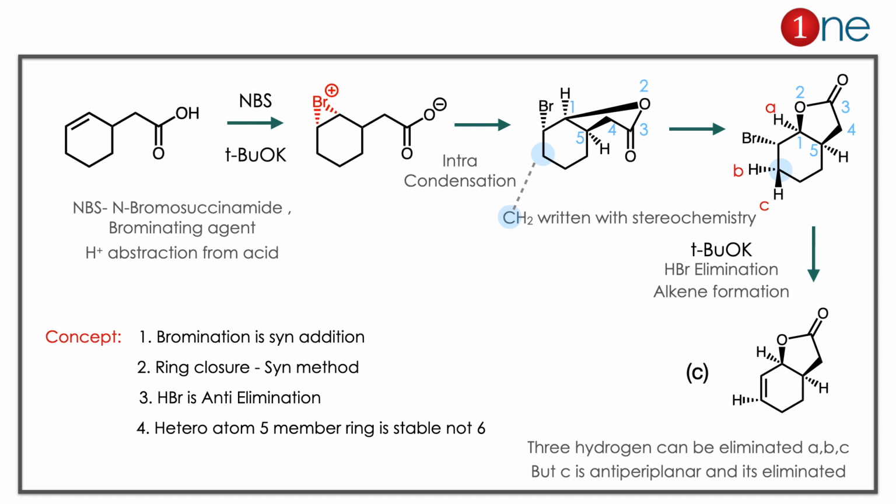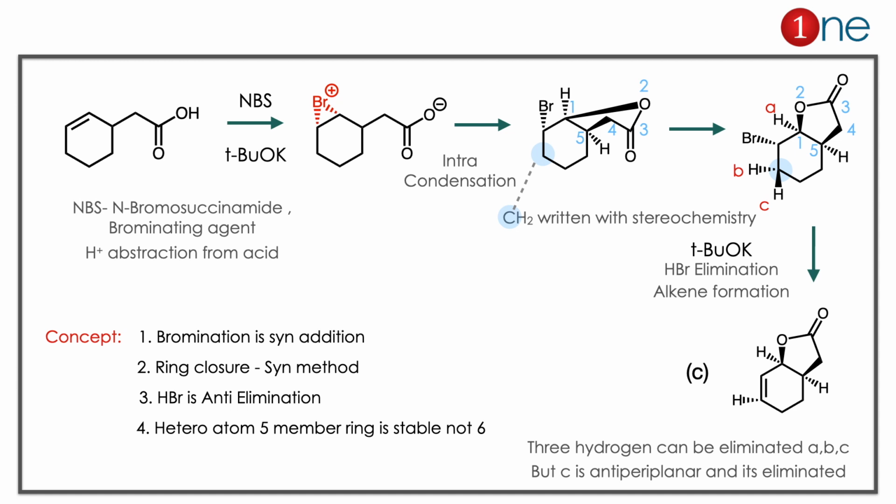Again you are using tertiary butoxide, which is a base, which tries to remove the Br. Here Br can be removed only from the anti-periplanar position. So we rewrite the CH2 bond, which is highlighted in blue color here, with stereochemistry. Hydrogen above and hydrogen below. The A hydrogen cannot be removed. The A hydrogen is not favorable for the anti position, only the highlighted one. So the C hydrogen will be removed, which is in the anti-periplanar position, H and Br. So HBr eliminates, and you have the product C.